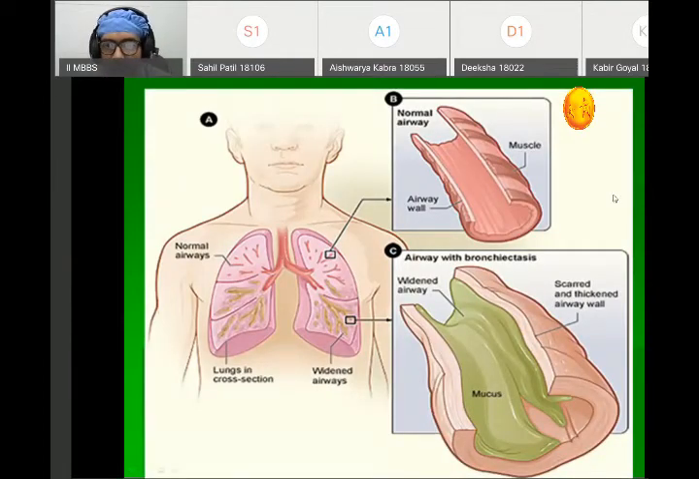Now, in this diagram, you can see the normal airway, the size of the normal airway. You can see the thickness of the wall of the normal airway, and the lumen hardly contains any mucus or mucoid secretion. Whereas in bronchiectasis, there is marked widening of the airspace, there is thickening of the wall of the airspace, and there is a large amount of mucus present within the lumen. So these are some of the features seen in the airway in bronchiectasis.